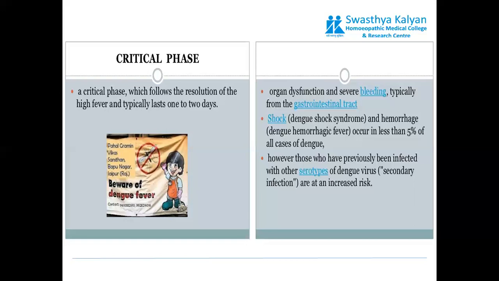So organ dysfunction and severe bleeding from the gastrointestinal tract. It is also associated with shock. So we have discussed the DSS, that is dengue shock syndrome, and dengue hemorrhagic fever. Although it is very uncommon, and the number of patients appearing with shock syndrome and hemorrhagic fever is quite less, still, they are present.